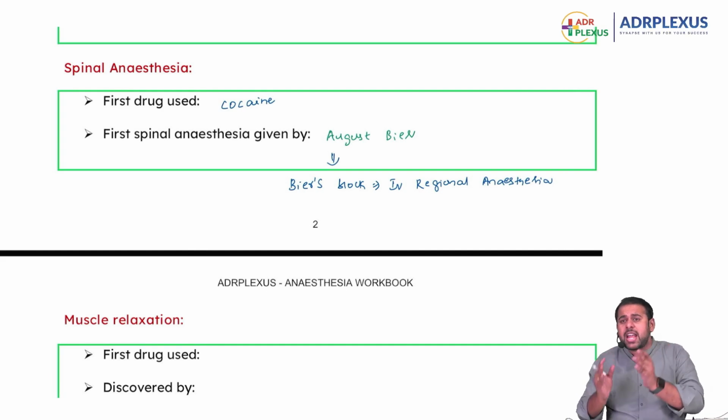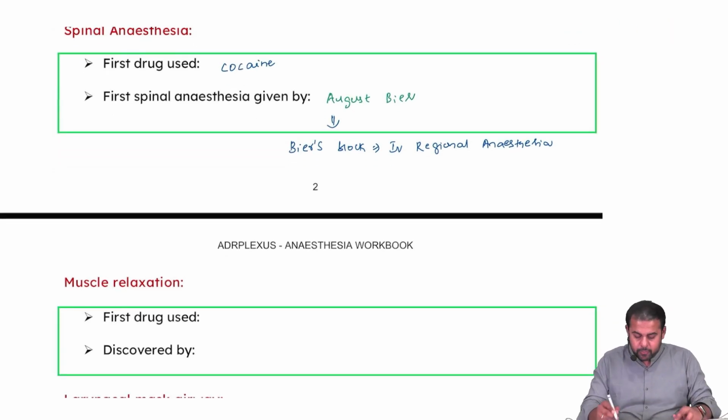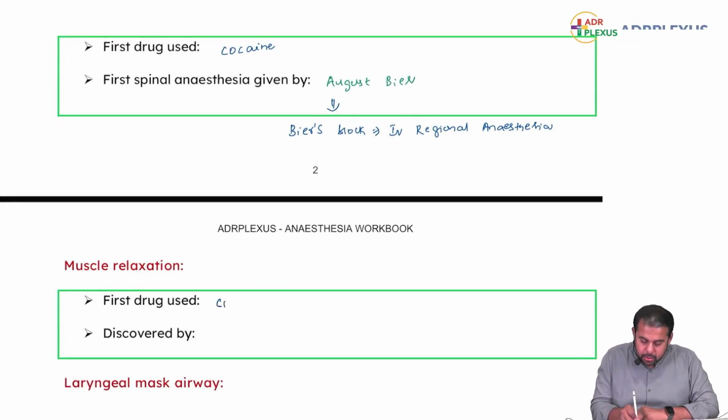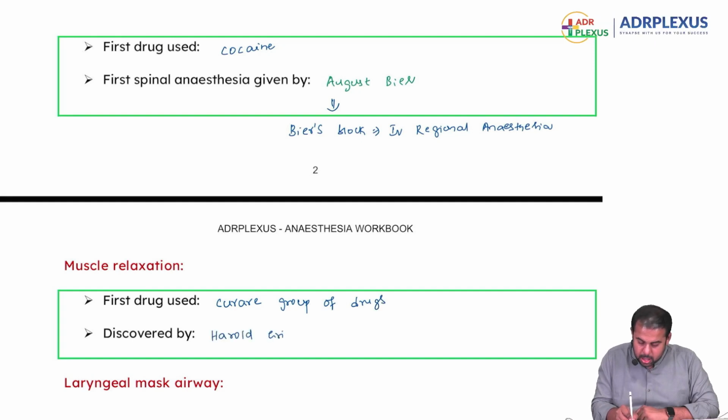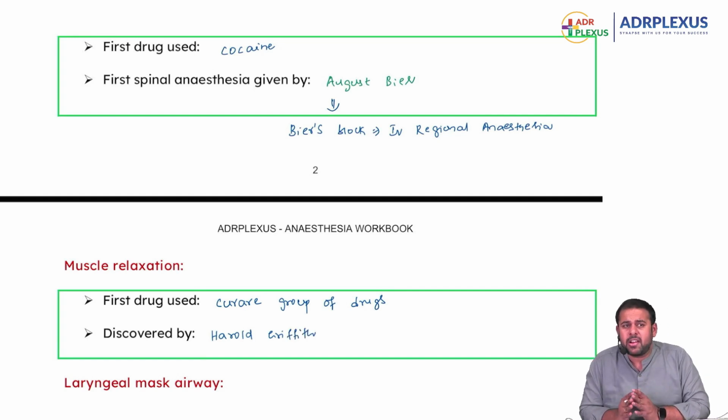That is why, taking the same property to the medical field, the first drugs used were the curare group of drugs, discovered by Harold Griffith. Tomorrow, we'll discuss an exclusive chapter on muscle relaxants.